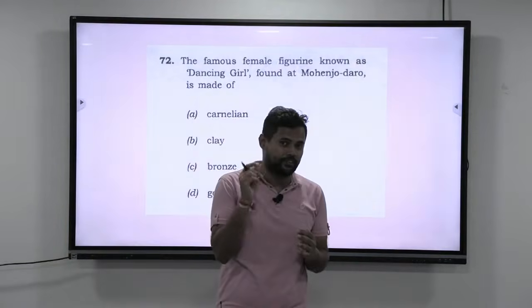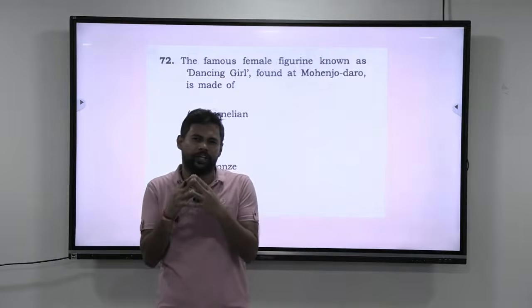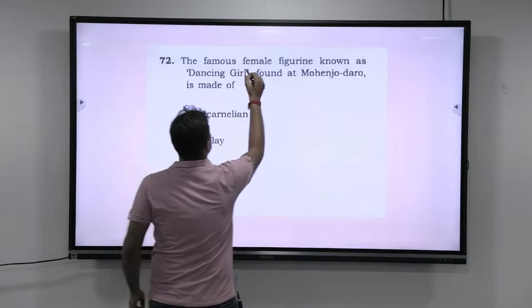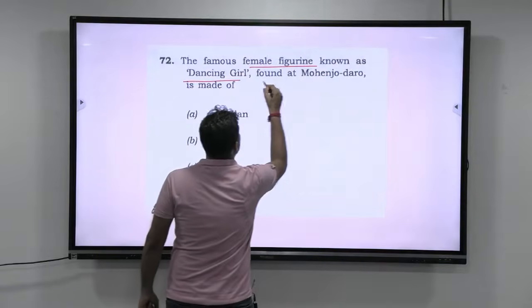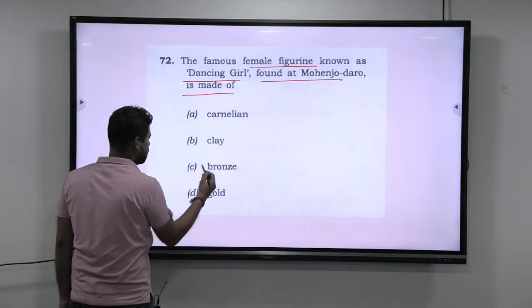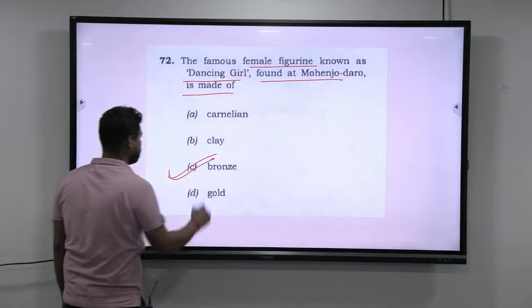Now let us look at this question. Again, Indus Valley civilization is a recurring theme and you should have a very good grip over it. This is a very easy question. The famous female figurine known as Dancing Girl found at Mohenjo-daro is made of: carnelian, clay, bronze, or gold. The answer is bronze.